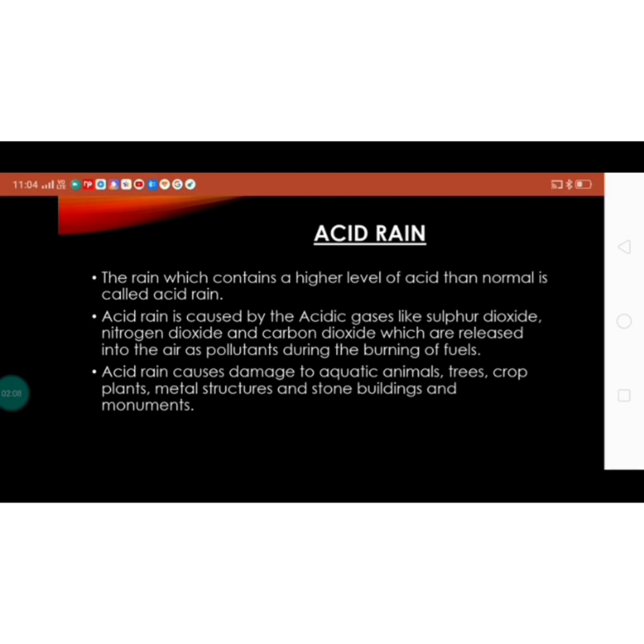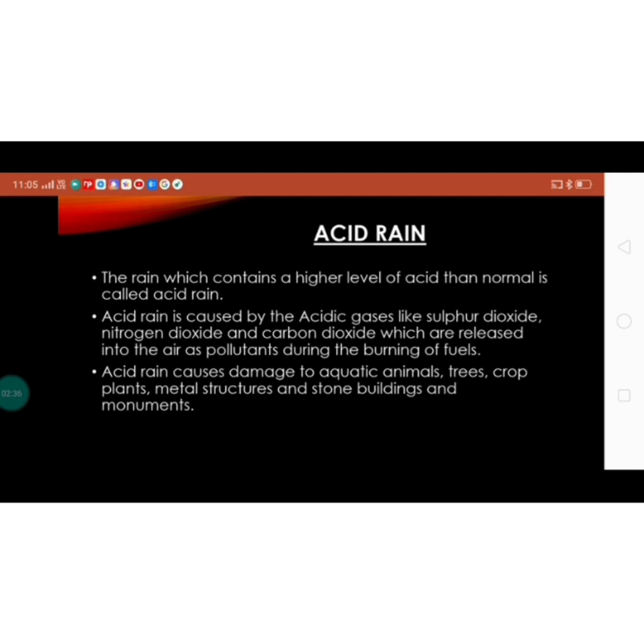And when rainwater combines with carbon dioxide, it produces carbonic acid. These acids come along with rainwater and make the rainwater acidic. This is called acid rain, and this is how acid rain is produced.